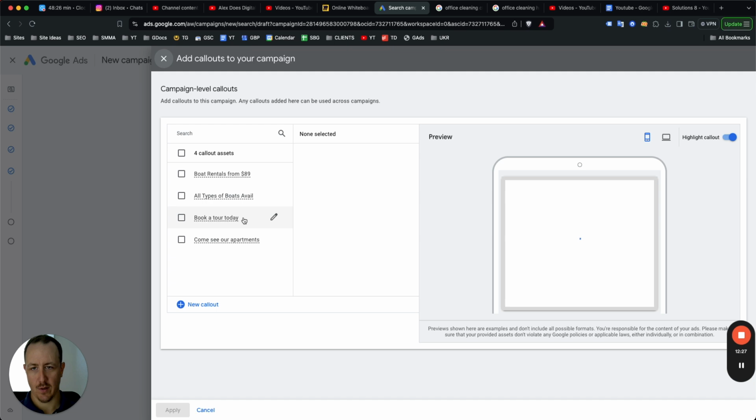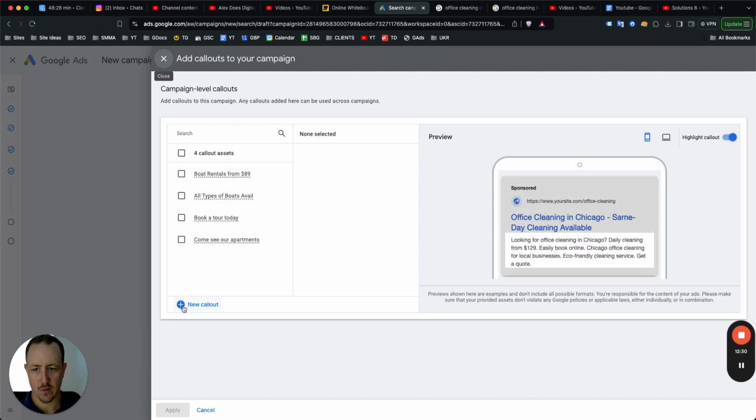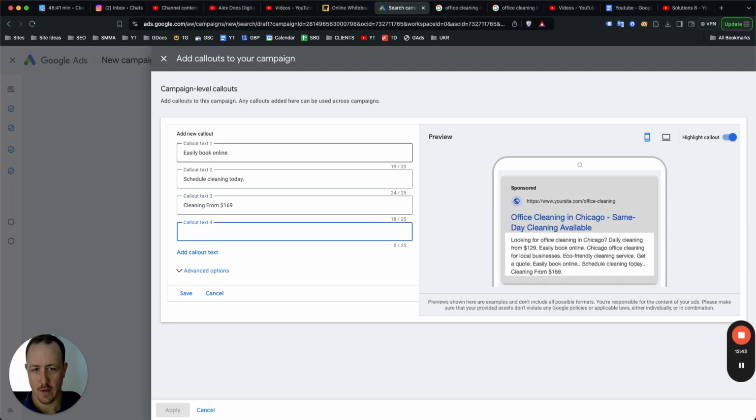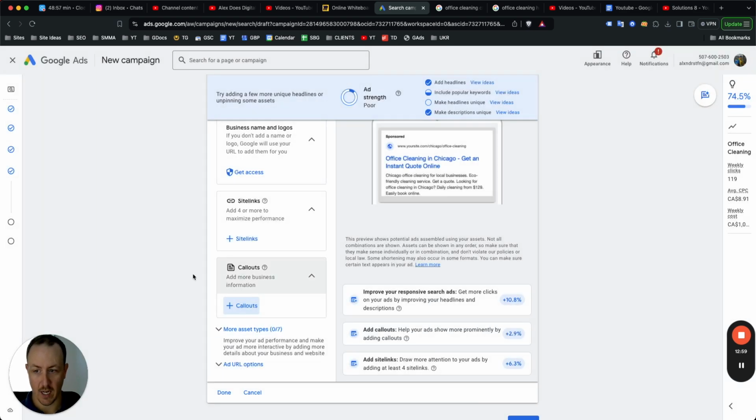Call outs are the same. They're a little bit different, but you can see here some examples. You would add something like easily book online, schedule cleaning today, cleaning from $169, right? Chicago's best cleaning team, not just cleaners, right? Just add to the end of your ad, adds a little bit more relevance, and really helps with click-through rates and getting people to actually click on the ad.